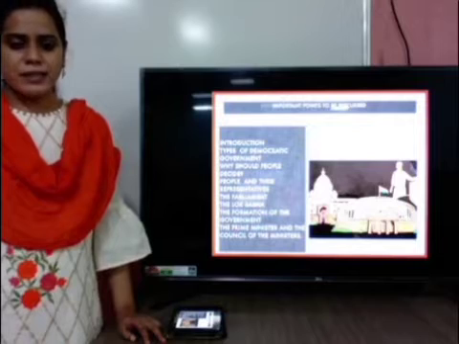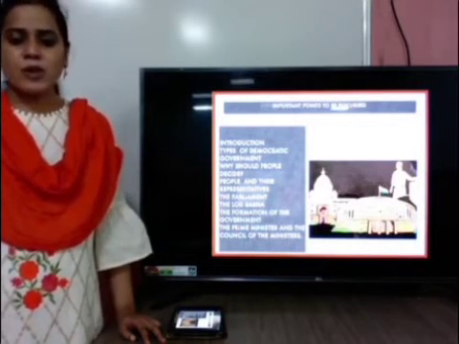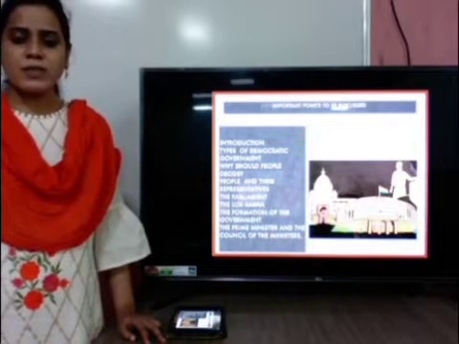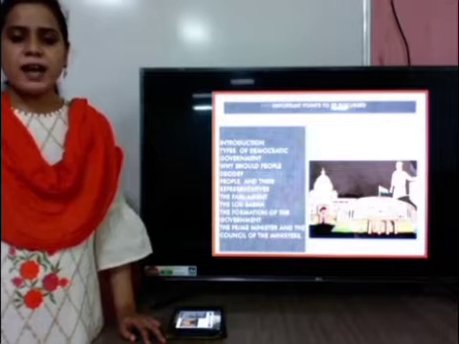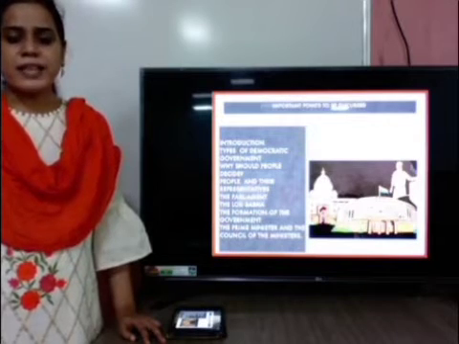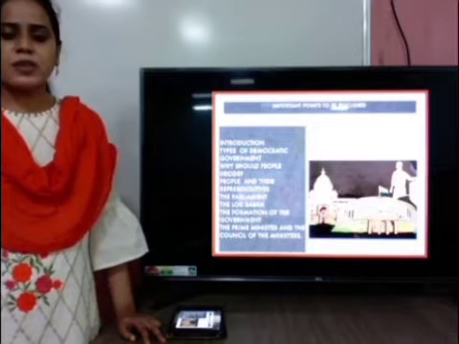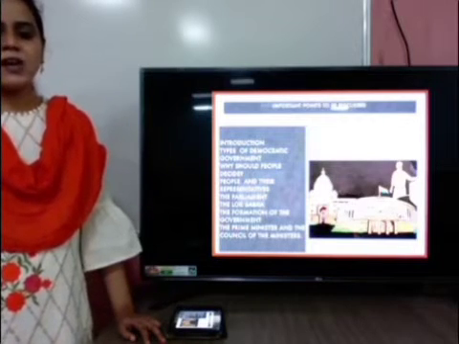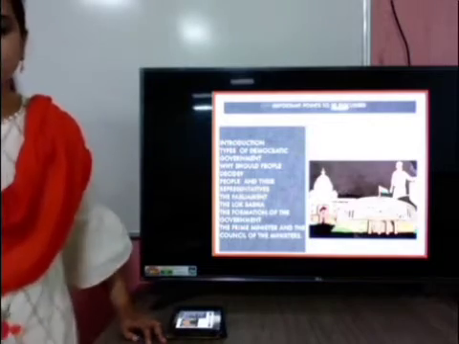The Parliament and the Lok Sabha, and the formation of the government. What is the procedure of the formation of the government, and lastly the Prime Minister and the Council of Ministers. So let's start the chapter with the full details.